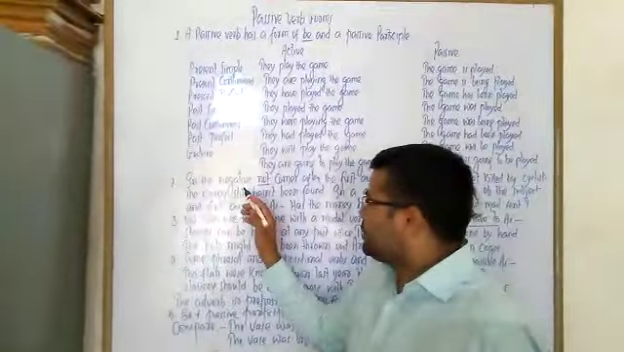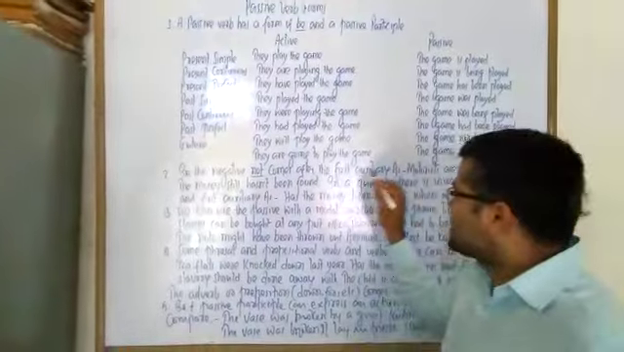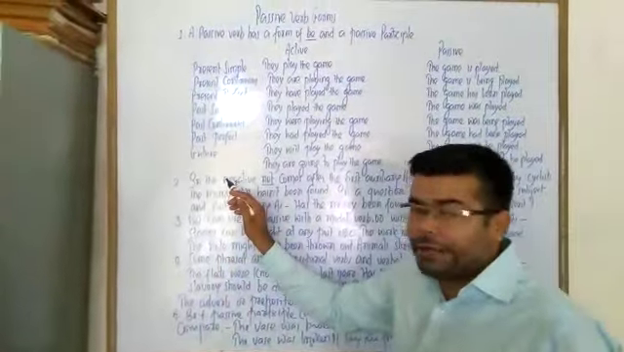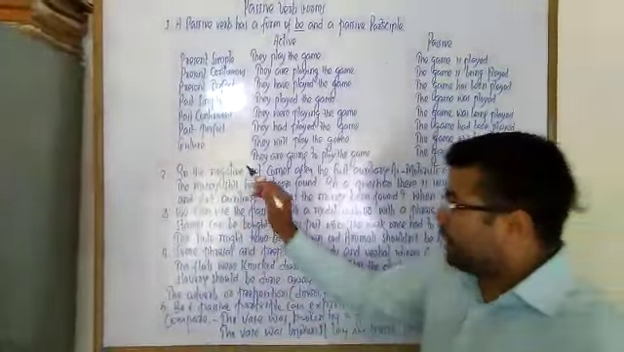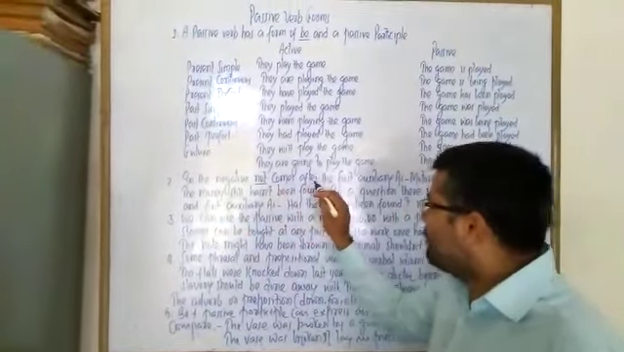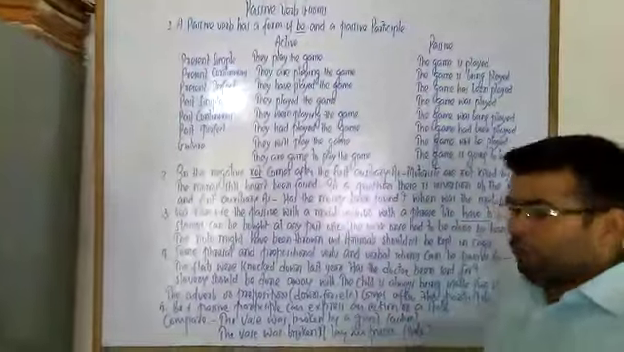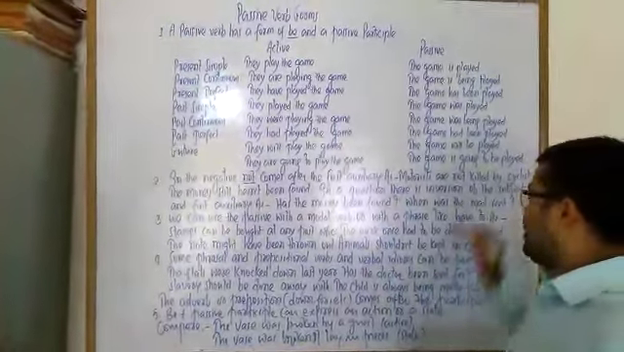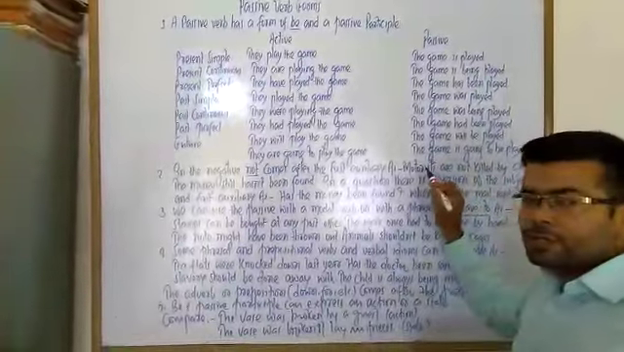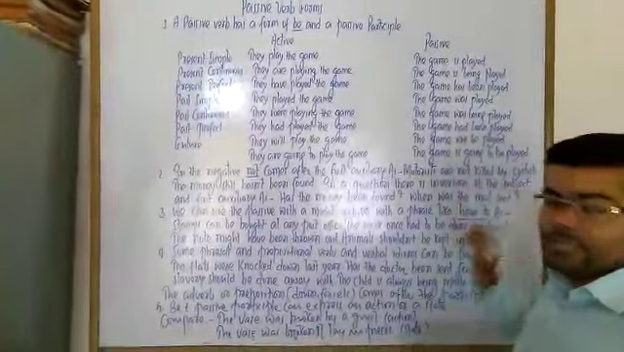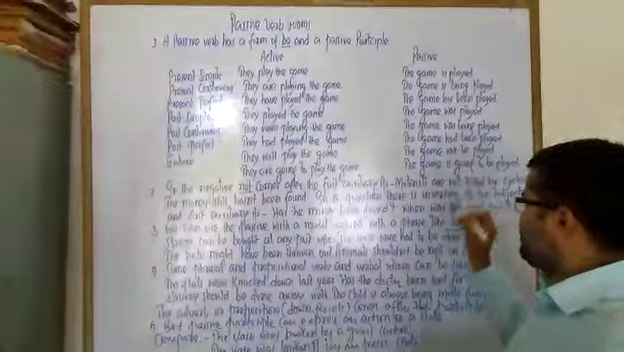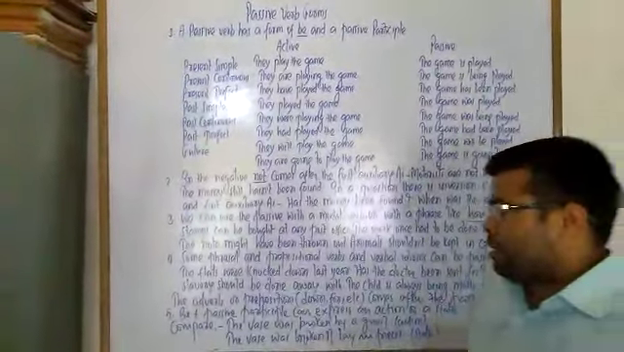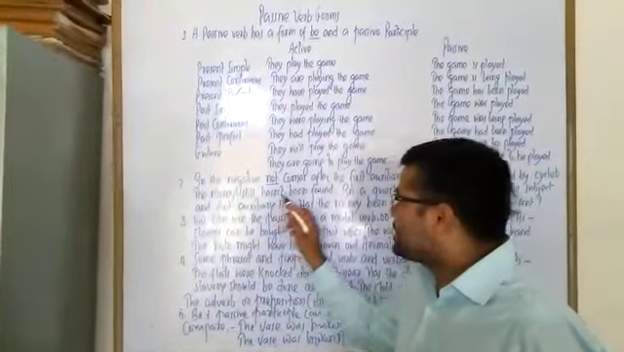In the negative, not comes after the first auxiliary. Try to understand. It's very important. When we make negative sentences, in the negative, not comes after the first auxiliary. For example, motorists are not killed by cyclists. Here not is expressing negativity. The money still hasn't been found.